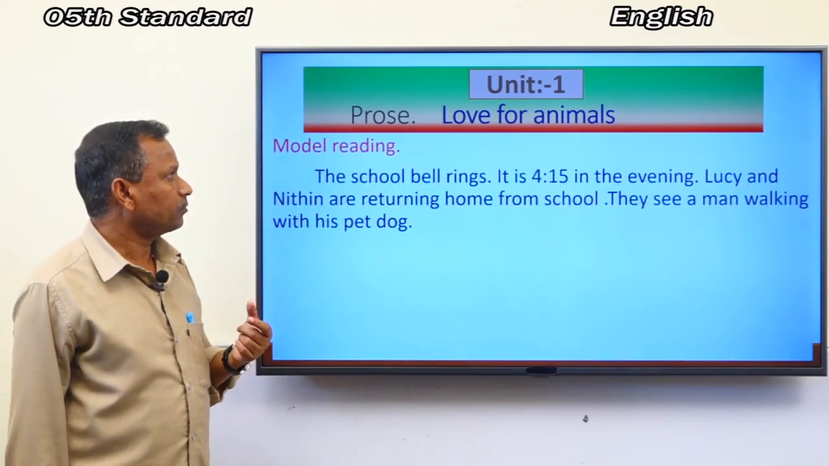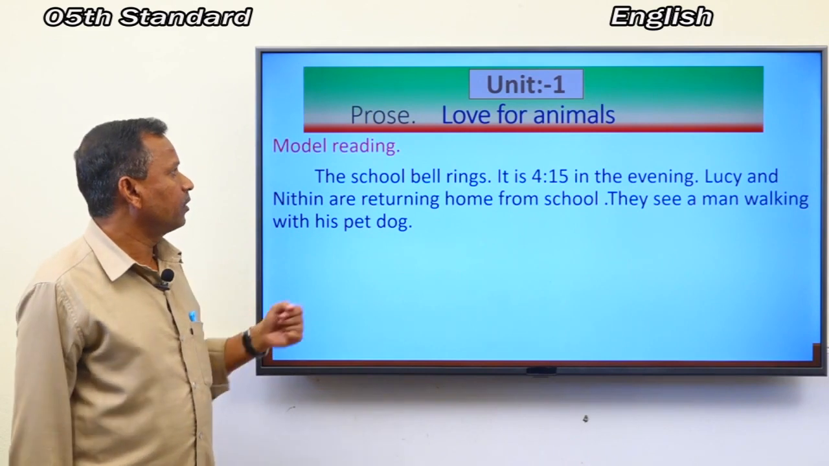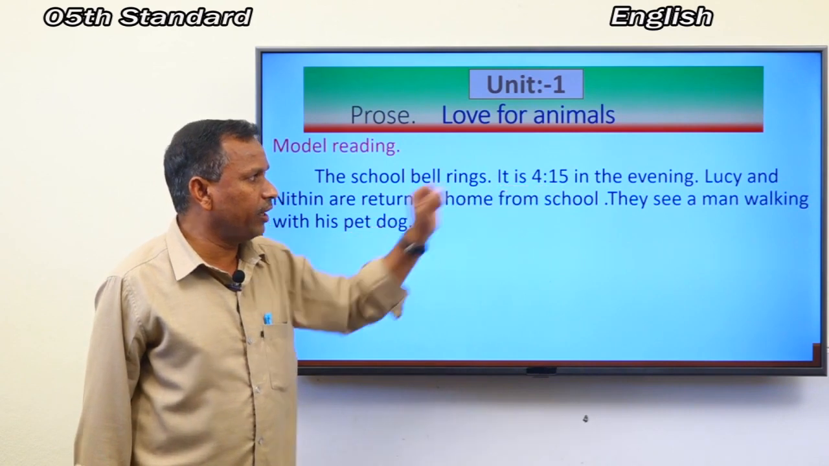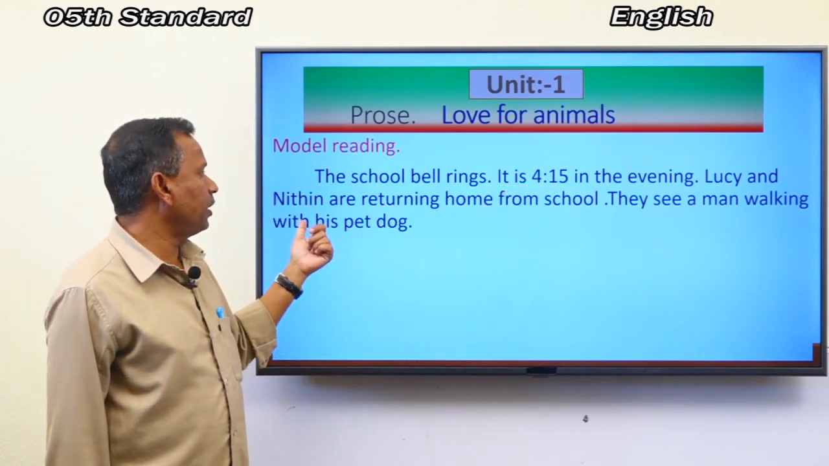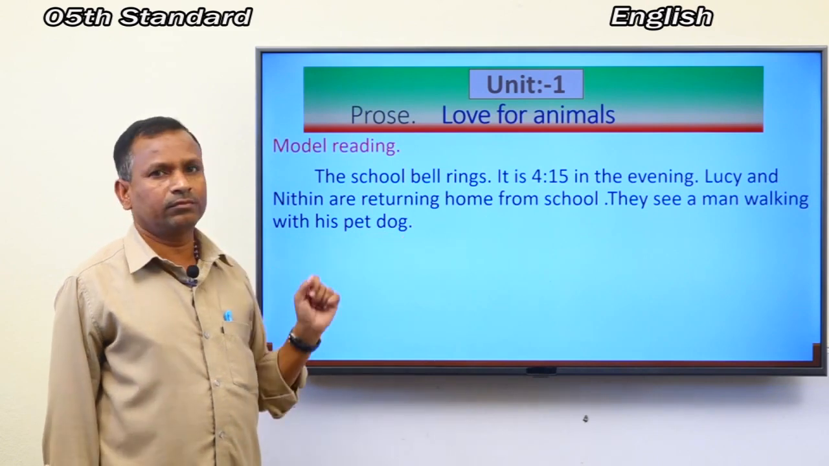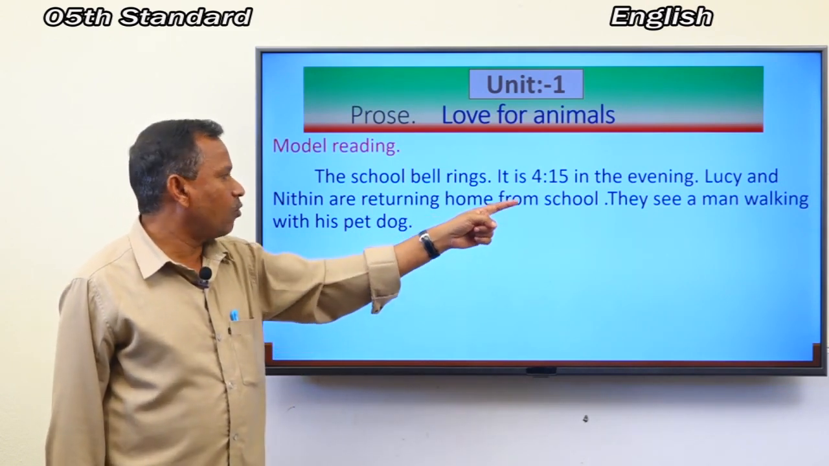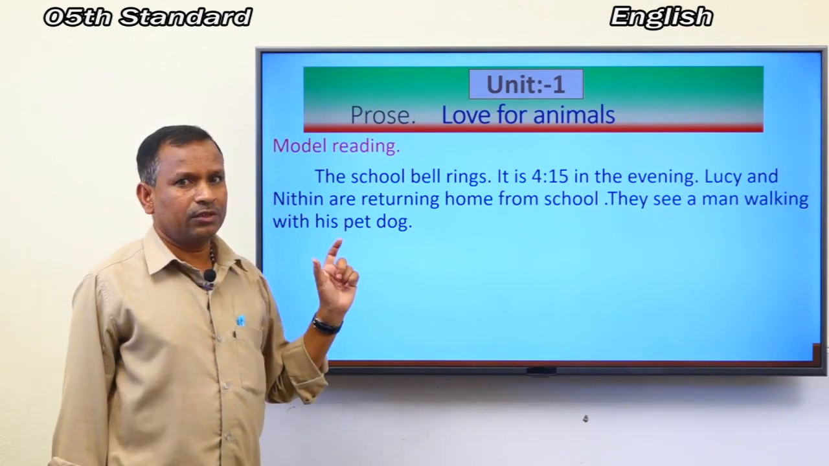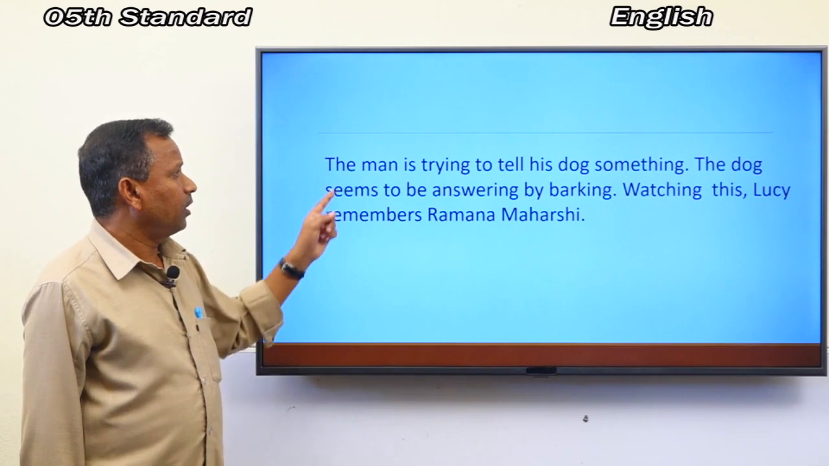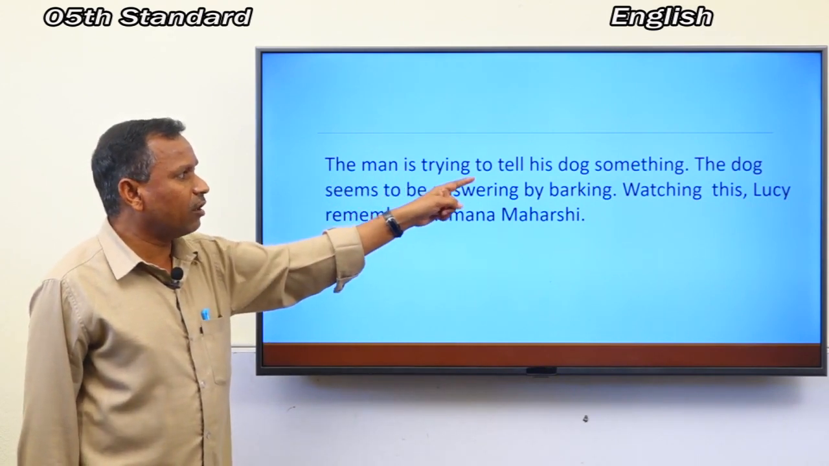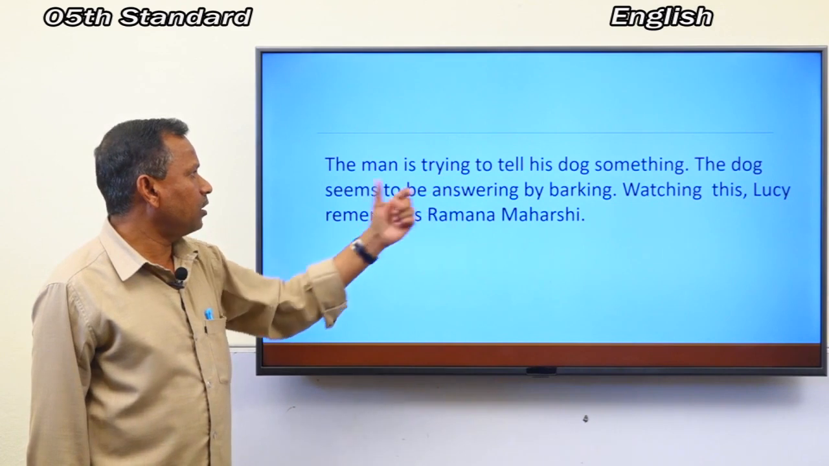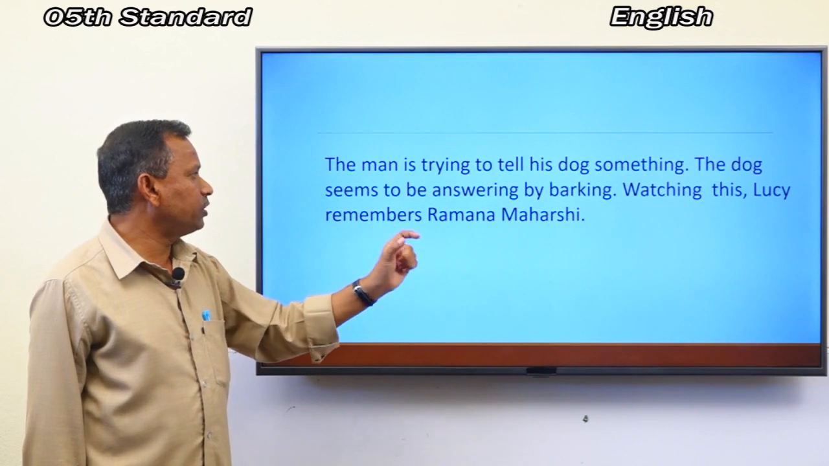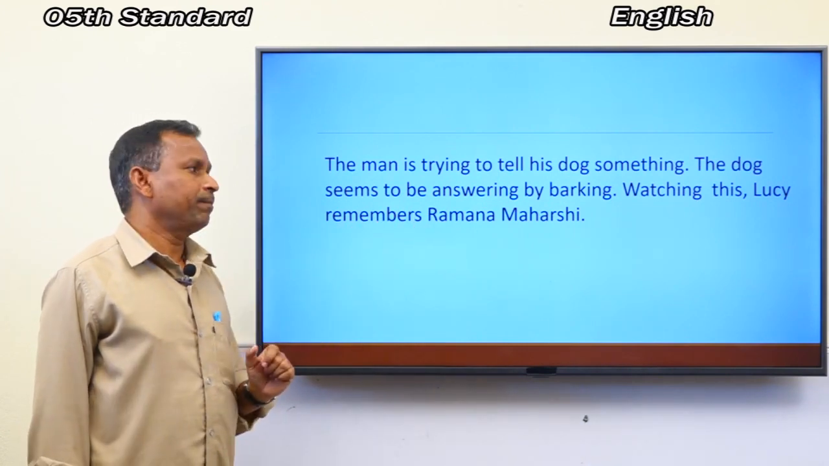Model reading. Look at here. The school bell rings. It is 4:15 in the evening. Lucy and Nitin are returning home from school. They see a man walking with his pet dog. This is first one. Second one paragraph. The man is trying to tell his dog something. The dog seems to be answering by barking. Watching this, Lucy remembers Ramana Maharshi.